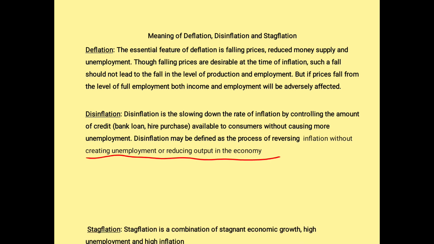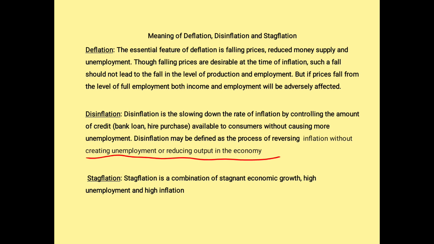Next concept we are going to see, stagflation. What is stagflation? Stagflation refers to slowing down in the economy's growth. When there is a slowdown in the economic growth, there is a reciprocal of other things happening. That is, it leads to high unemployment. It leads to high inflation. When there is a slowdown in the growth and when there is high unemployment and when there is high inflation, this we call it as stagflation. This is supposed to be a book back question and a very important question.